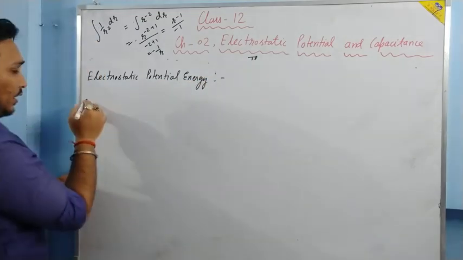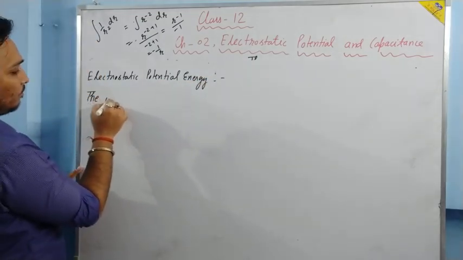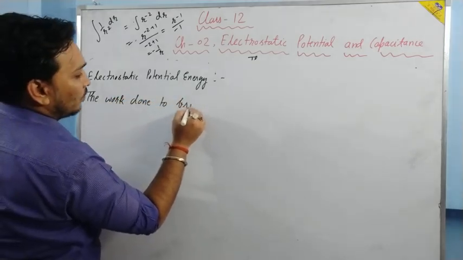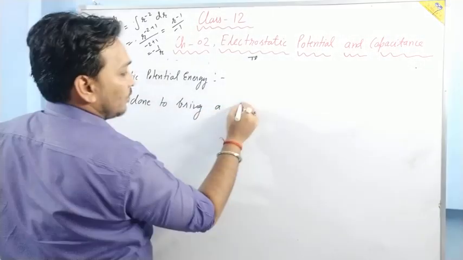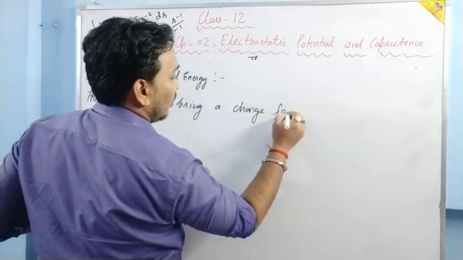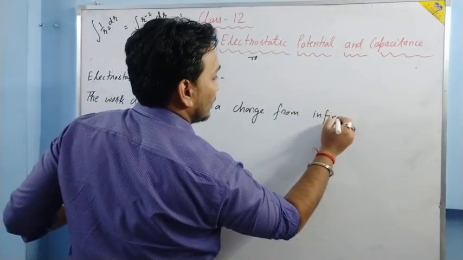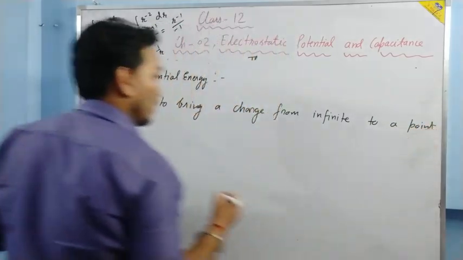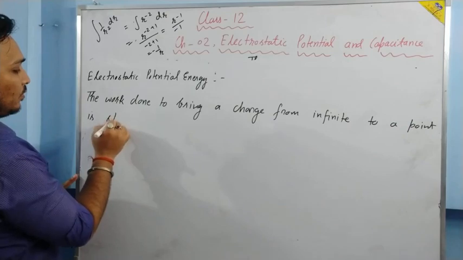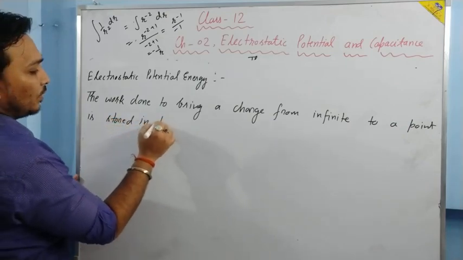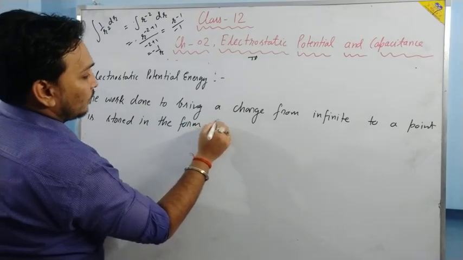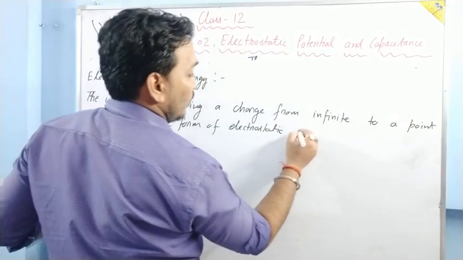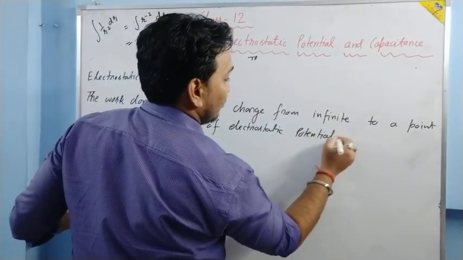And what we say is that the work done to bring a charge from infinity to a point is stored in the form of electrostatic potential energy.